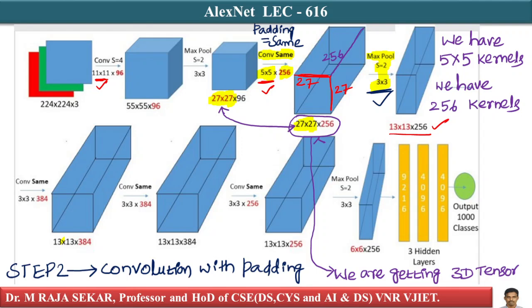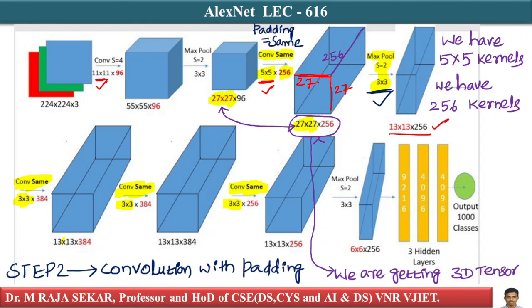To understand all these numbers, I request all of you to refer to my previous lectures where I discussed striding, pooling, convolution. Again I perform convolution, and again, and again. I have 3 by 3 convolution with padding equal to same.